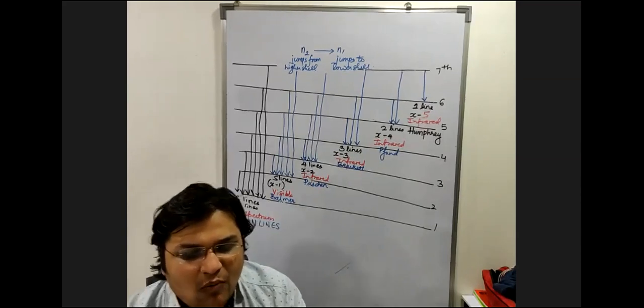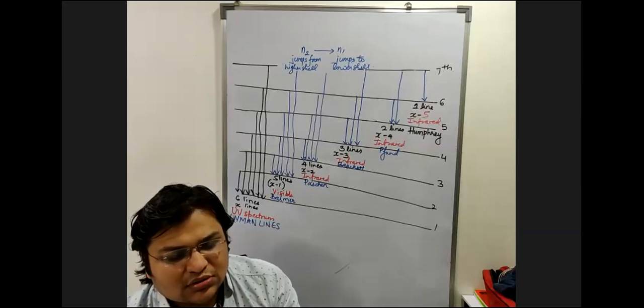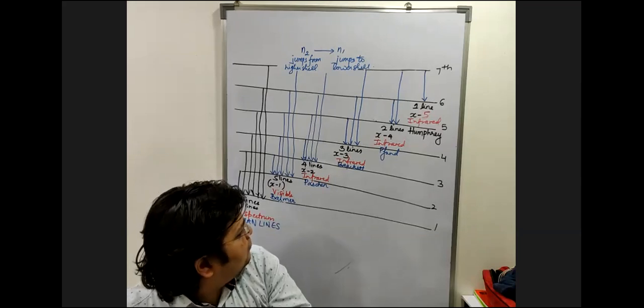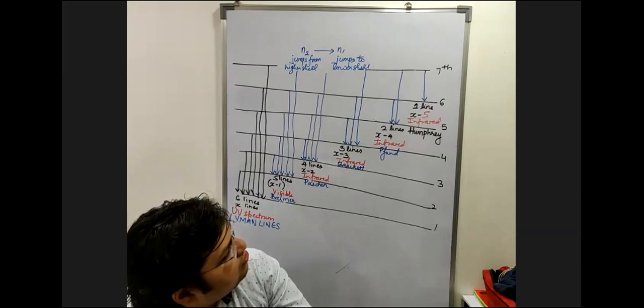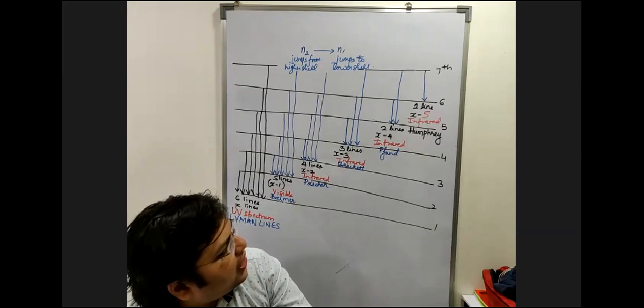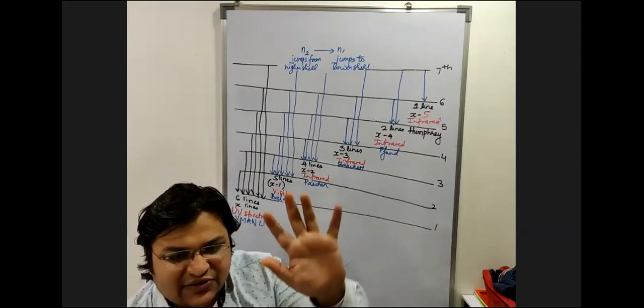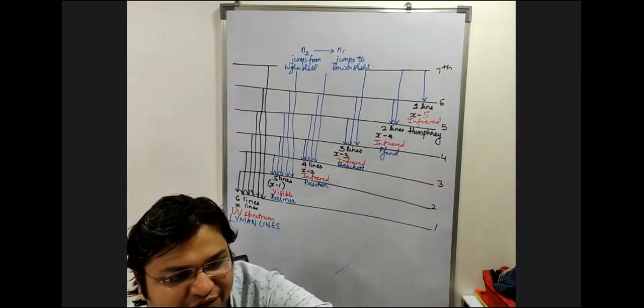Yes, Shivam, go ahead. So there are 5 Lyman lines, 4 Balmer lines, 3 Paschen lines, 2 Brackett lines, and 1 Pfund line. And 0 Humphrey lines. Wait, Shivam. How many UV lines? How many visible lines? How many infrared lines? Next set of questions.